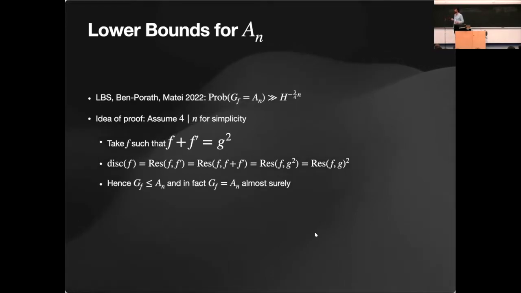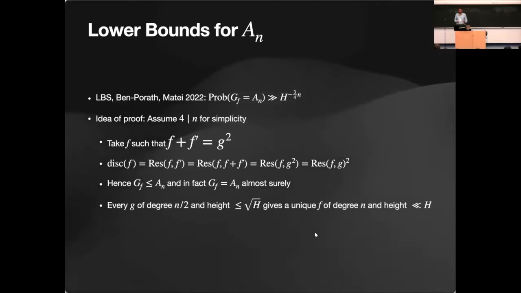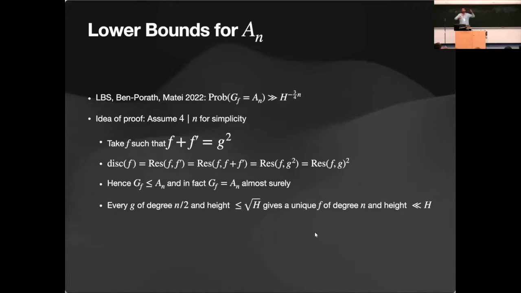And you need to work a little bit harder to show that almost surely the Galois group is really the alternating group. Some extra work, okay? And if you want to count, and I want f to be of size h, then I need to take g of height square root of h, and I have h to the quarter many polynomials like this. So the count is pretty easy. And of course, for every g, there is a unique f because this is a diagonal matrix.